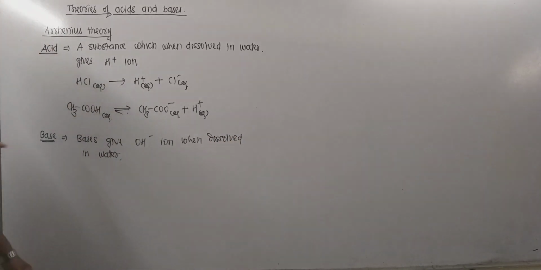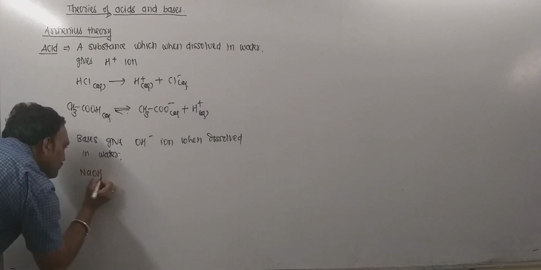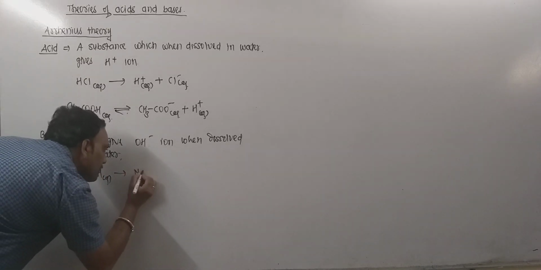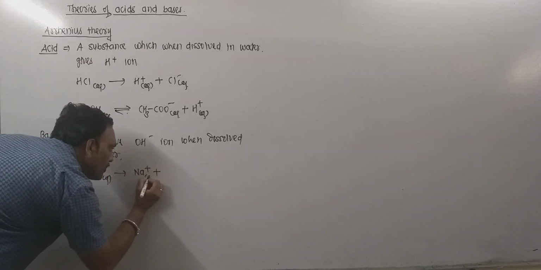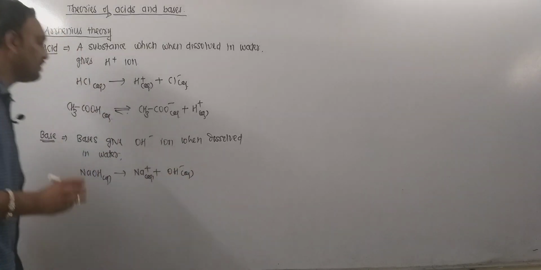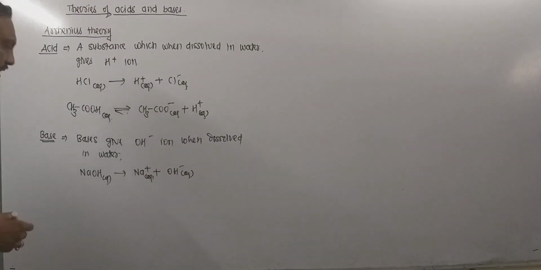For example, consider NaOH, sodium hydroxide. When this base is dissolved in water, it undergoes dissociation producing Na plus and OH minus ions. Therefore NaOH is a base according to Arrhenius theory.